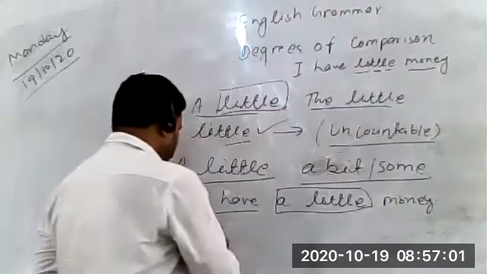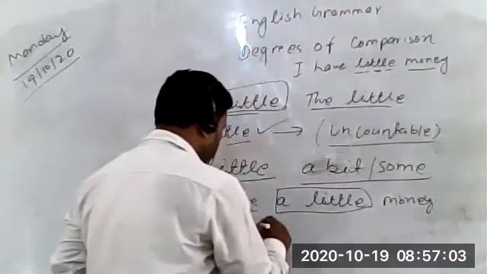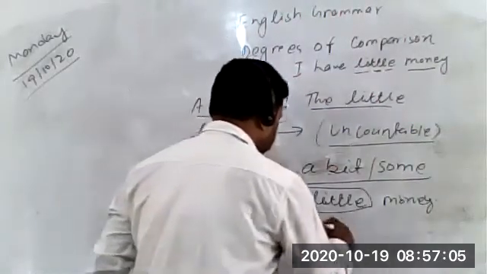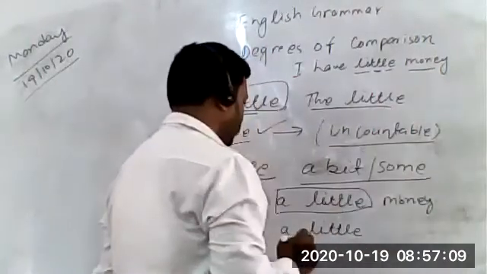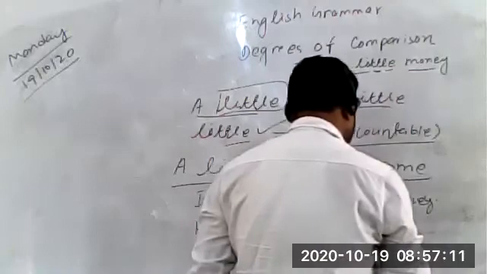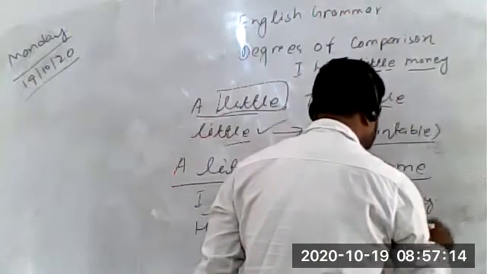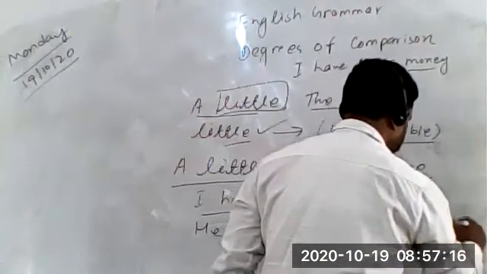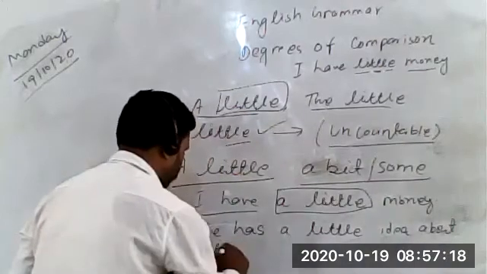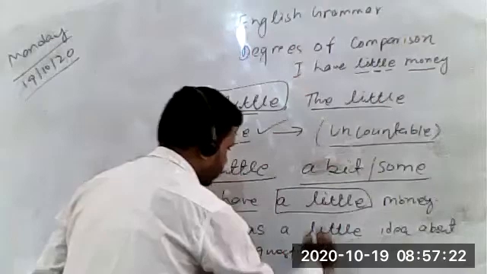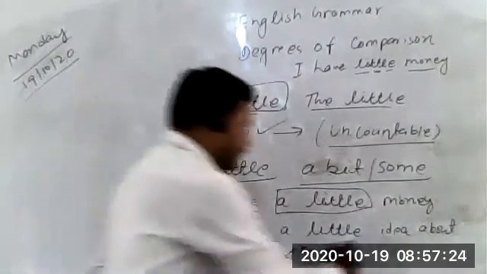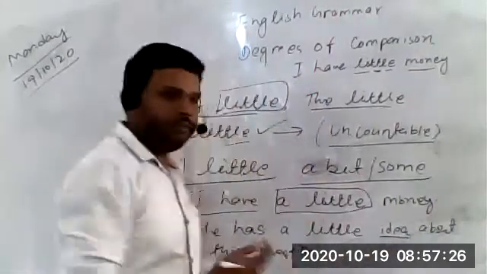He has a little idea about this question. So again, students, in this sentence you can clearly see idea is uncountable, and we have used a little.